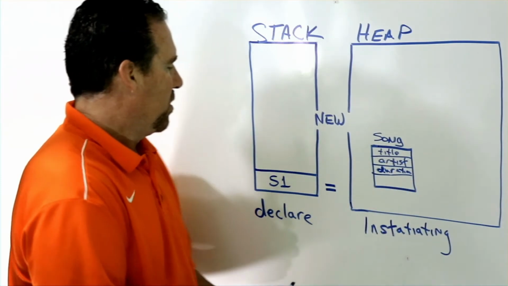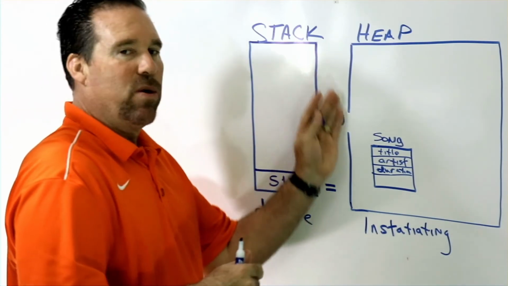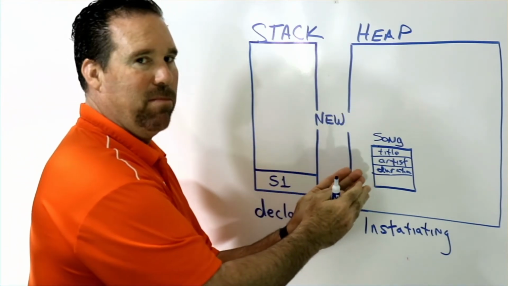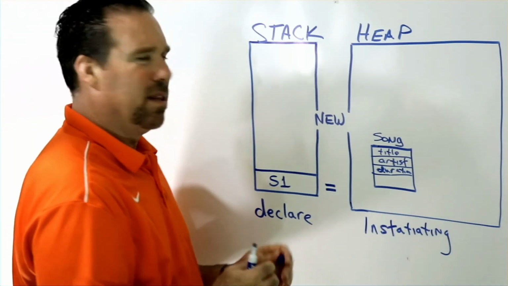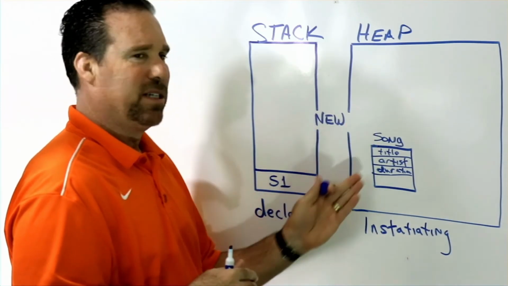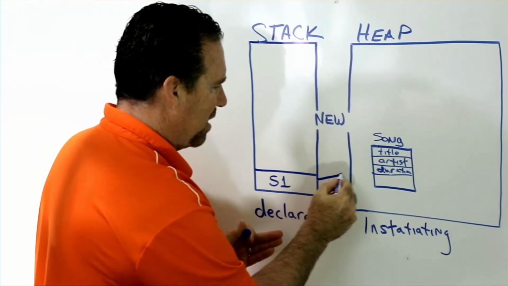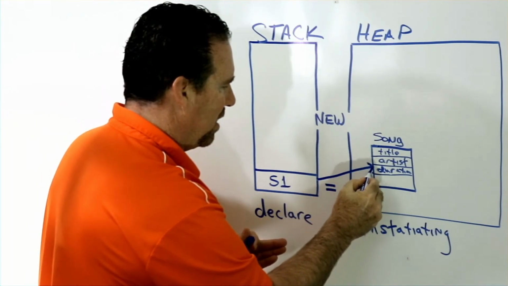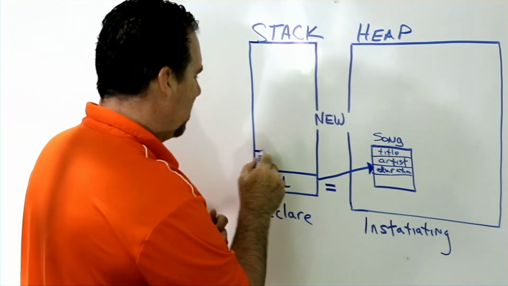All right, so as soon as you go S1 equals or use the new command, your object gets created on the heap memory. Okay, so that was also something that students got a little confused on, hey, how come you're declaring this, but the object isn't created yet? And also when you go equals, it creates that pointer reference. Okay, there you go.